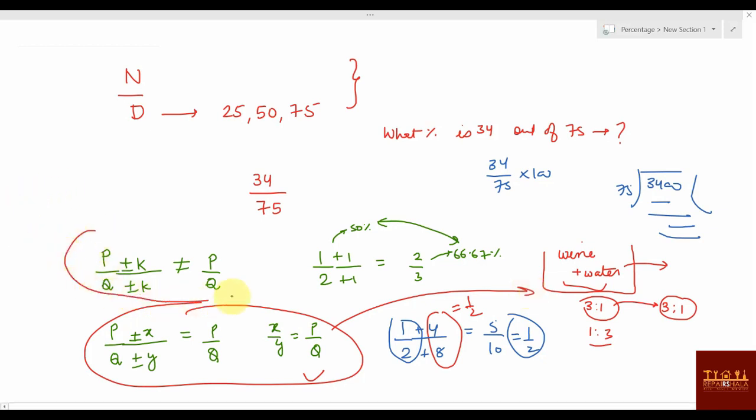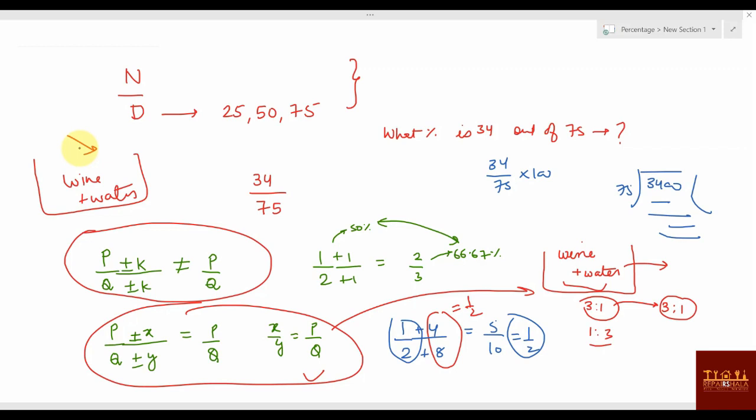Now I'm talking about this case: you have wine and water and you add some water. When you add some water, what will happen? Obviously the concentration will be changed, the wine to water ratio will be changed. Or if you add some wine also, the wine and water ratio will be changed. If you want to understand by this method, that is fine. If you want to understand by the other method, that is also fine. Some people might have issues with this method, that's why I have told that also. Okay, so this is one thing.